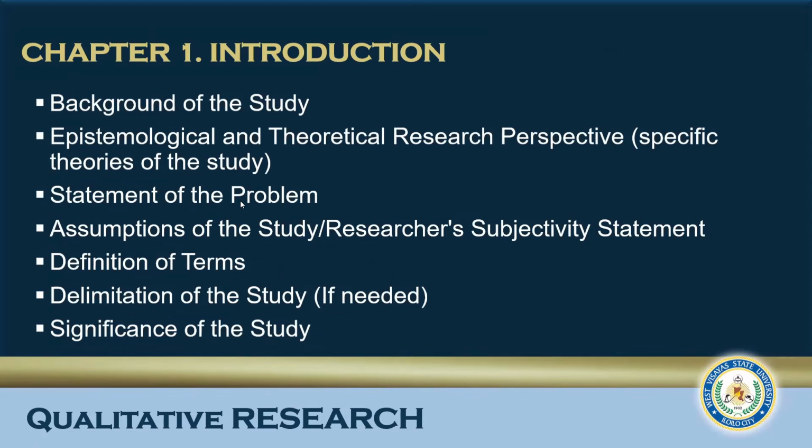Specific theories of the study may also be included if applicable. Statement of the problem, assumptions of the study, or researcher's subjectivity statement. Take note that this part is not included in the quantitative research. Definition of terms is a must. The limitation of the study may be included if needed, and significance of the study.